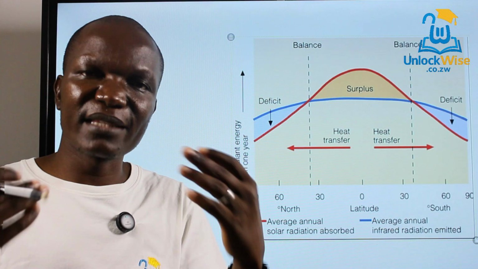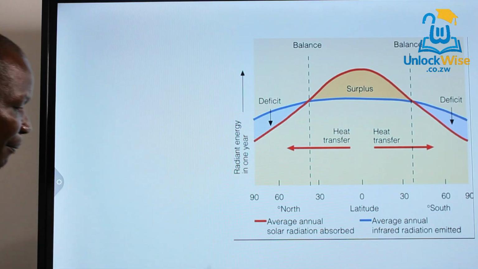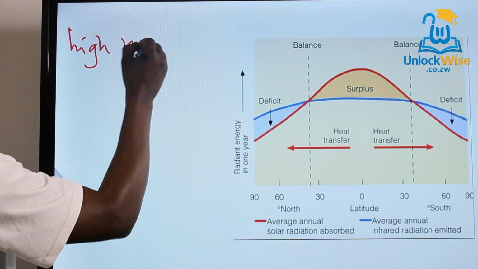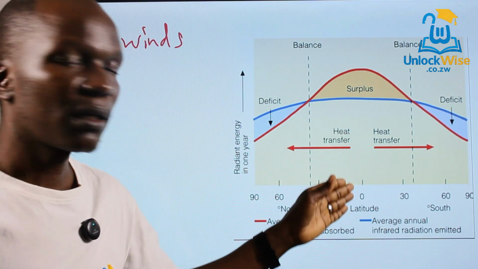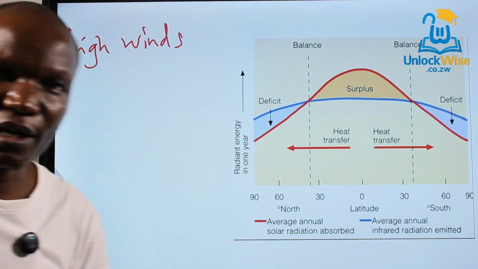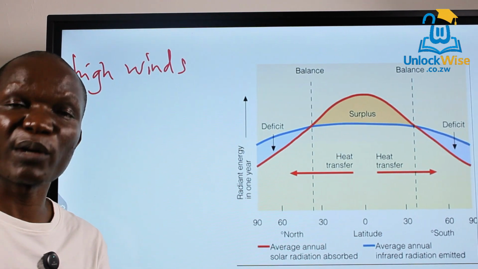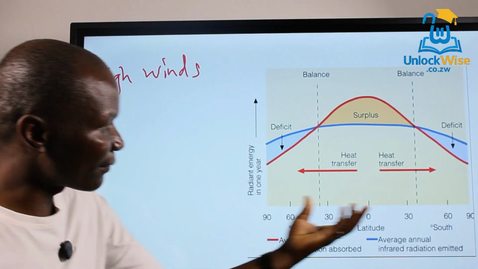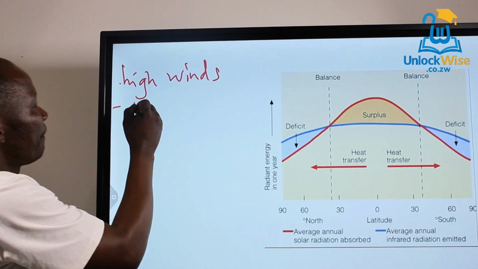Now, how is this heat transferred? Like what I was saying, we have things like high winds. High winds play a very important role in transferring heat from the tropics and the equator to the poles. These are very fast-moving winds. A very good example is the jet streams that I said take only about 2 weeks to revolve around the Earth, moving at around 180 kilometers per hour. So they can take energy from here and distribute it to the poles.